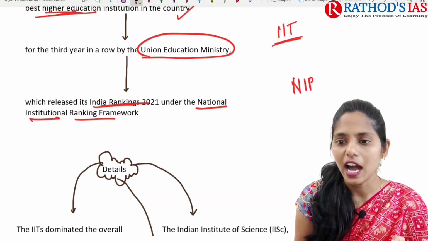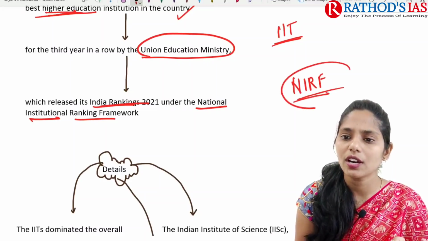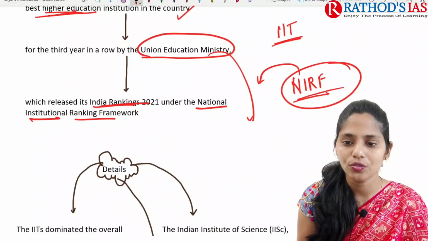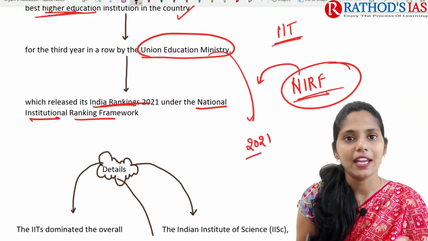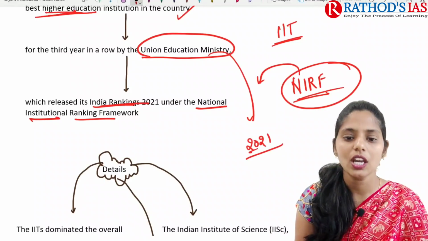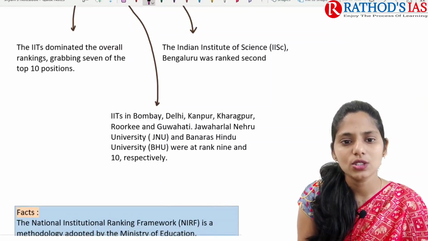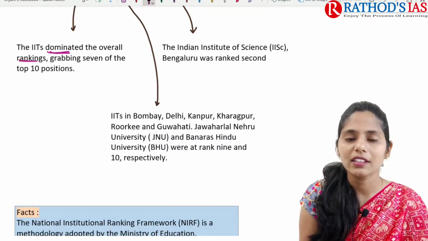Under NIRF, the ministry released the rankings of this year 2021, and IIT Madras is topping.